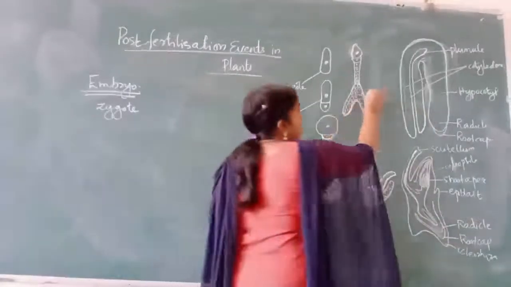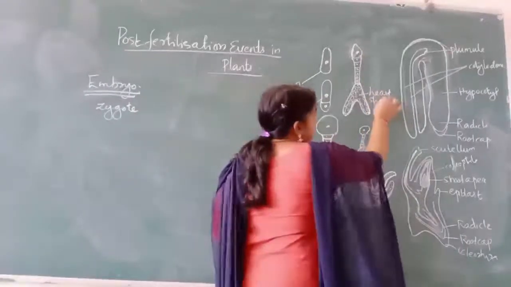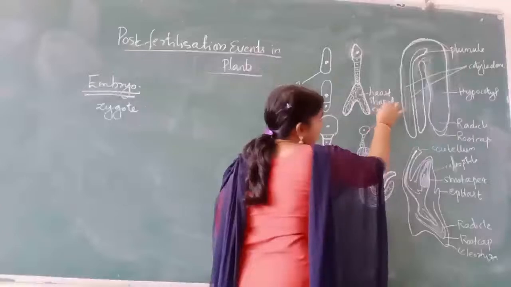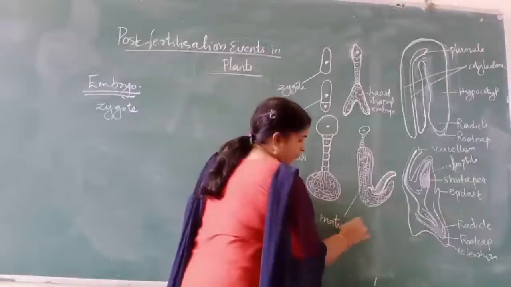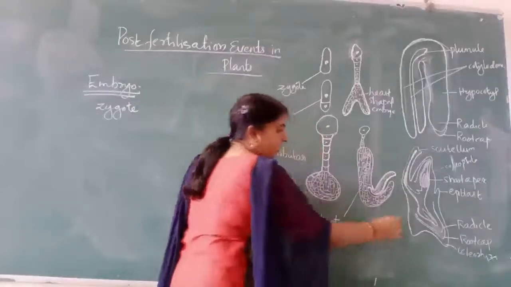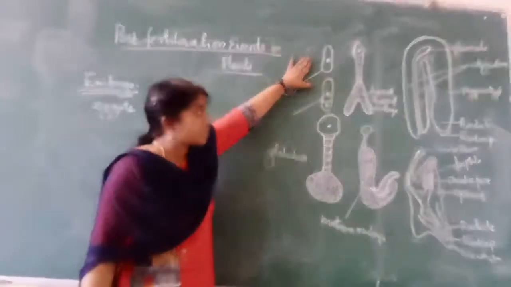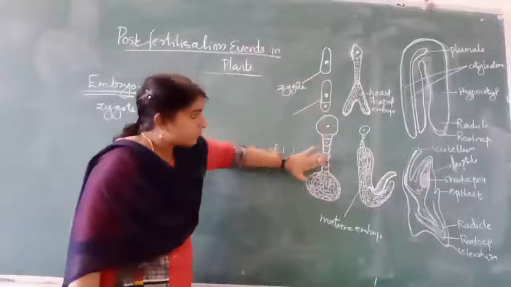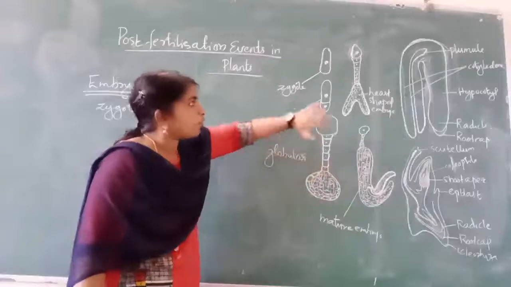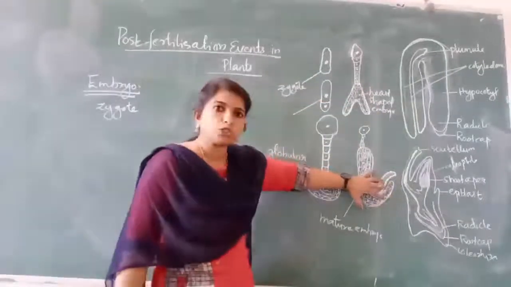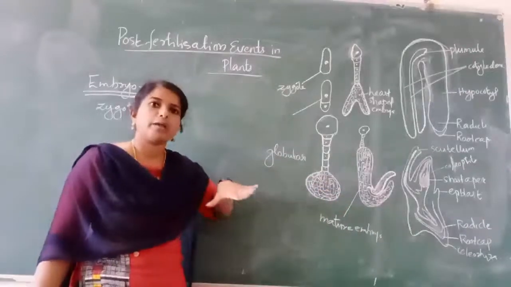Then it becomes a heart-shaped embryo. After that, it becomes the mature embryo. In this way the development proceeds. First the zygote is a single cell. Later it undergoes successive divisions and there are many sub-stages: globular embryo, heart-shaped embryo and the mature embryo. Now we can study the structure of dicot and monocot embryo in detail.